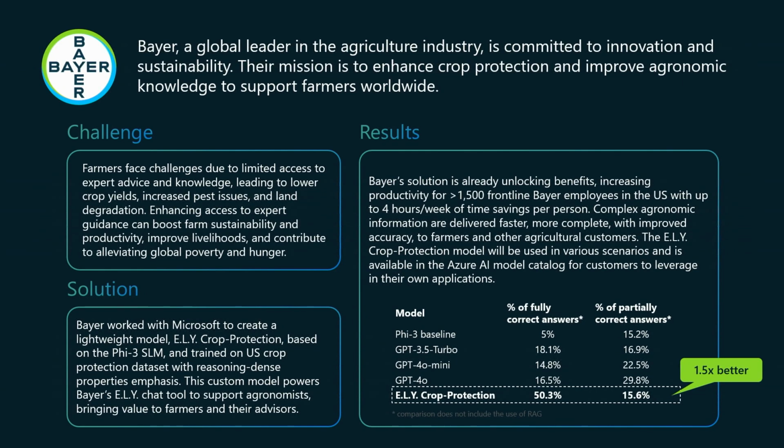We see that the benchmark shows that the Eli crop protection model is already 1.5x better than the other baseline language models. And the solution has unlocked benefits. It's already helping Bayer to increase its productivity for over 1,500 Bayer employees here in the US. And this Eli crop protection model is available to all Azure customers in the Azure AI Model Catalog.